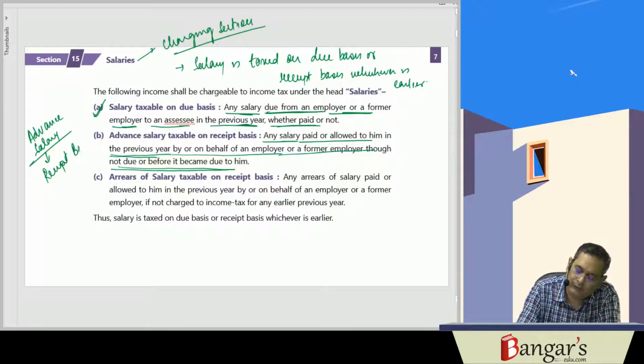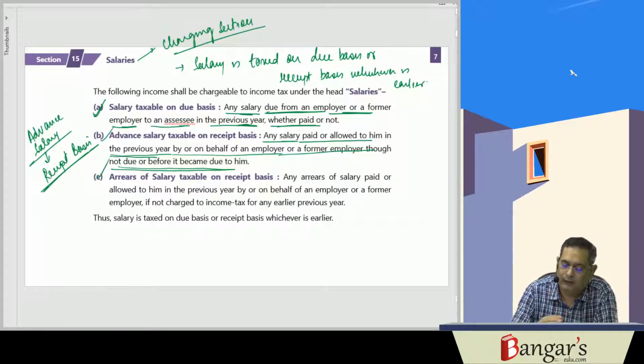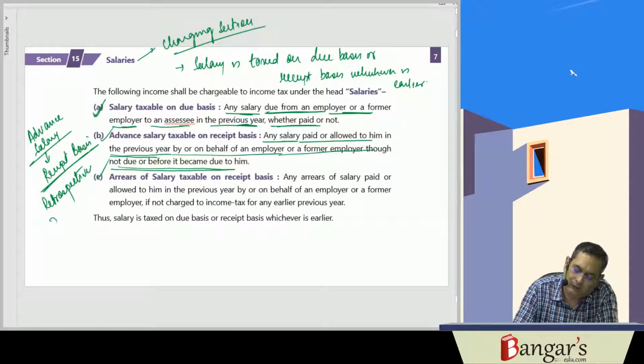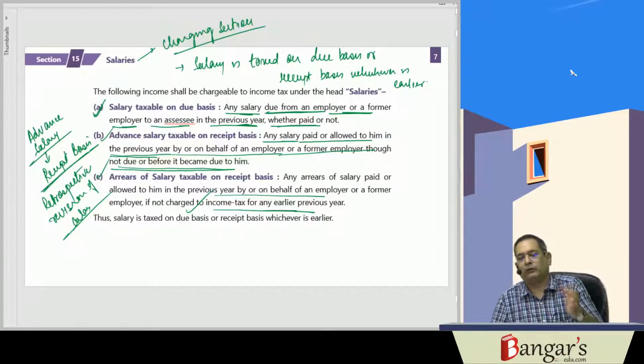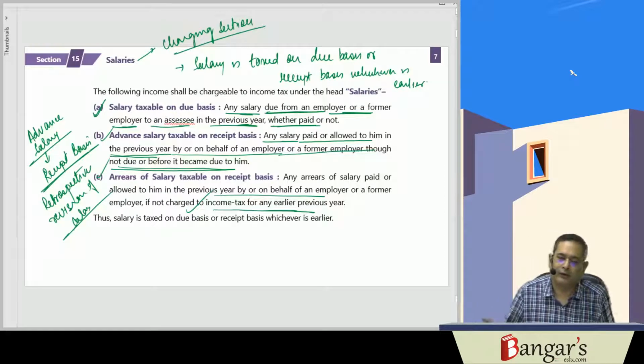Receipt basis. The same is taxable on receipt basis. Then, any arrear of salary. If there is a retrospective revision of salary, then the same will be chargeable to tax. The same will be chargeable to tax when it is so received, because the salary has not become due earlier.